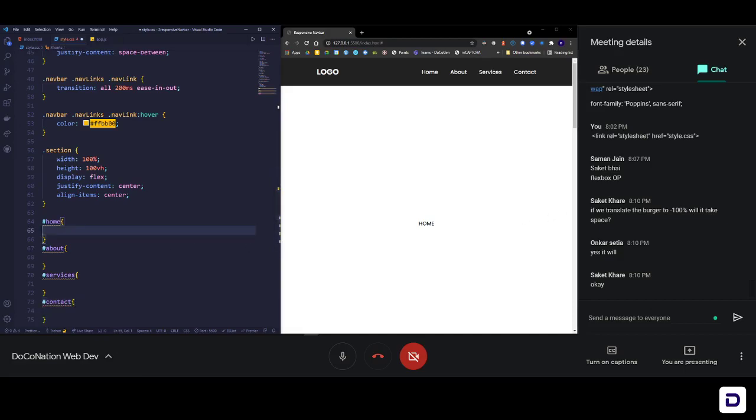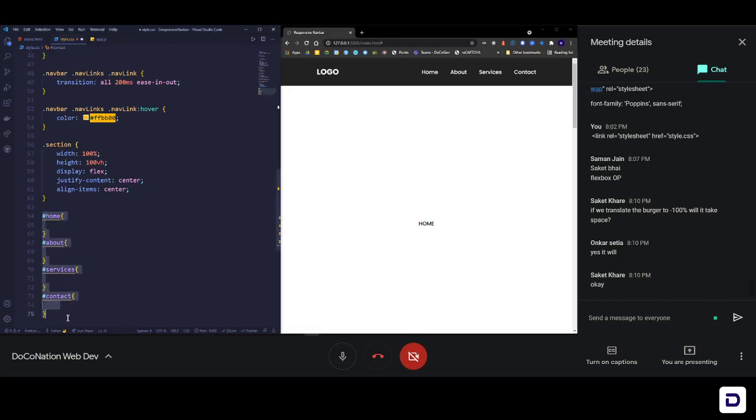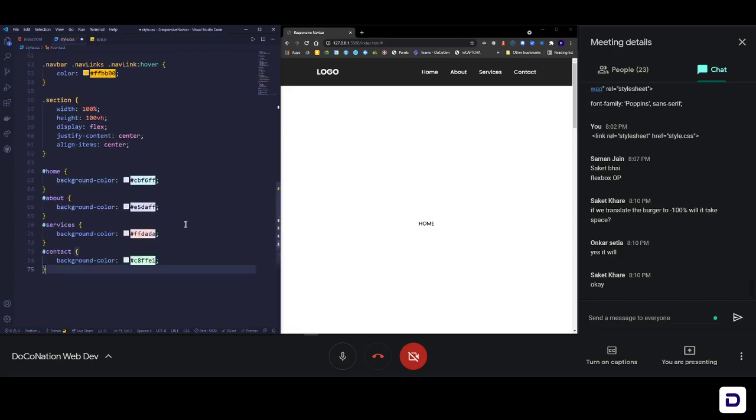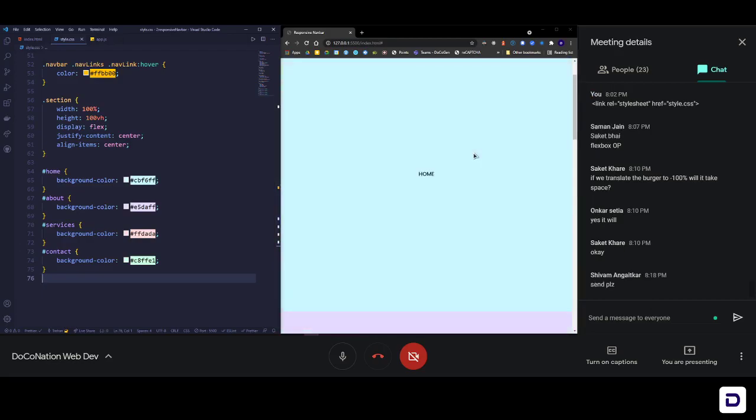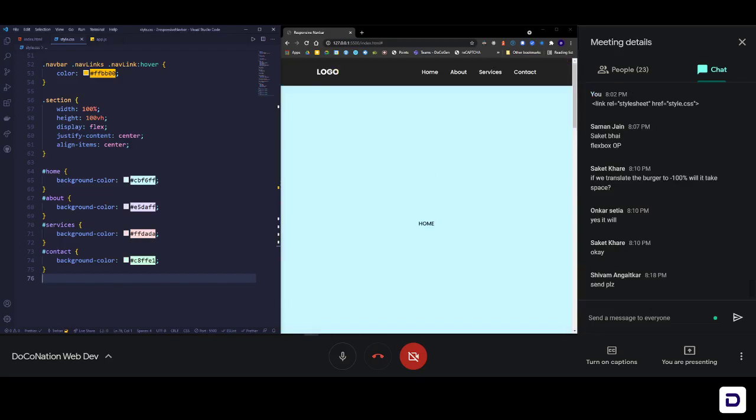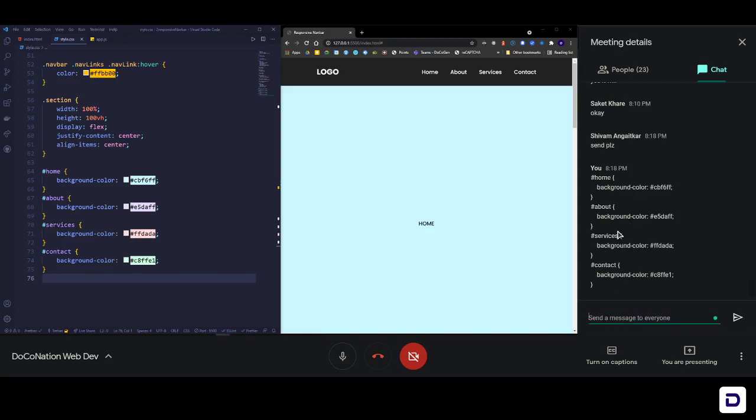And let me just copy the colors quickly. So okay, if you guys want the colors, let me know. I'll drop them in the chat box. These are very soothing pastel colors. Okay, and if I save this, you can see that now I have very soothing pastel colors here, about, services, and contact. So different sections have different colors. Okay, send the background colors for all of these sections. Okay, you can add them.